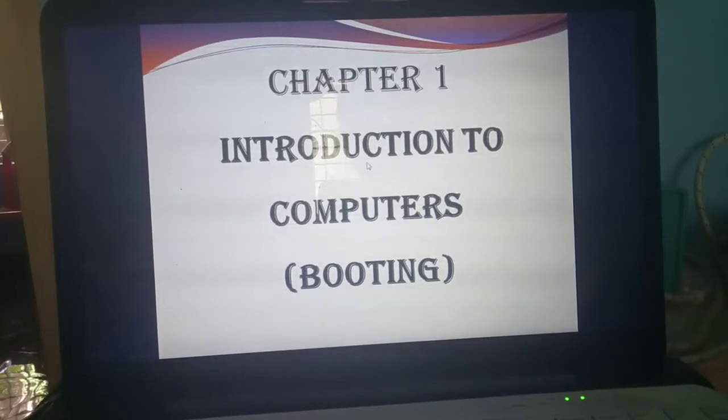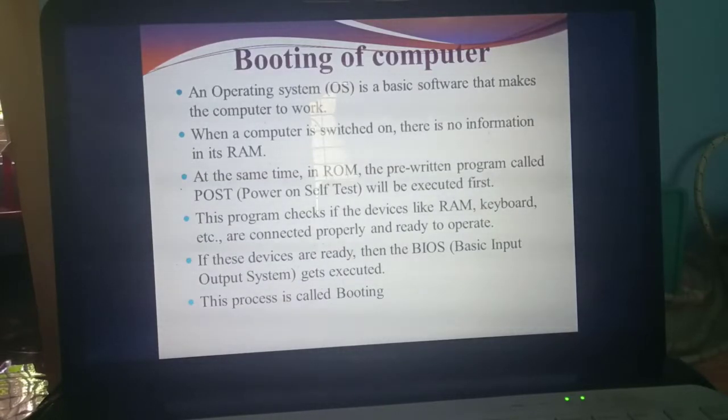Yes. Today we are going to study a new topic called booting. So what's the topic today? Booting only. This is a very small topic, so within 10 minutes I can complete this class. So listen carefully. What do you mean by booting? Booting of a computer.